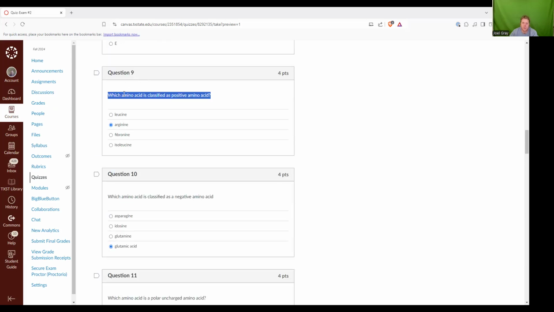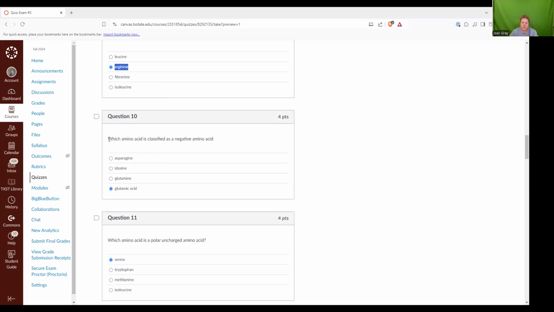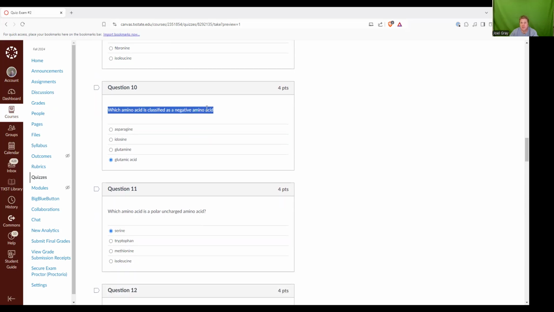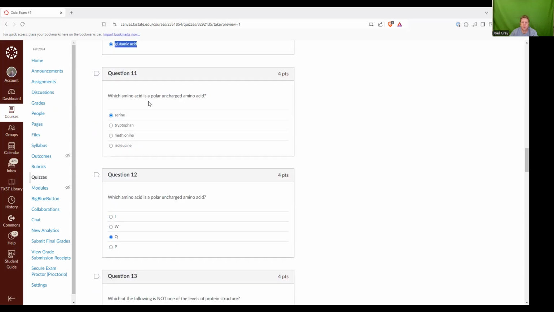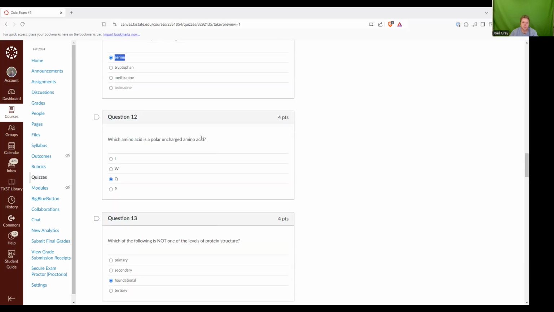Question nine, which amino acid is classified as a positive amino acid? Arginine is the right answer. Question 10, which amino acid is classified as a negative amino acid? Glutamic acid. Question 11, which amino acid is a polar uncharged amino acid? Okay, so we're looking for something that's polar, so it has a hydroxyl group and it has no charge. Serine is the right answer.